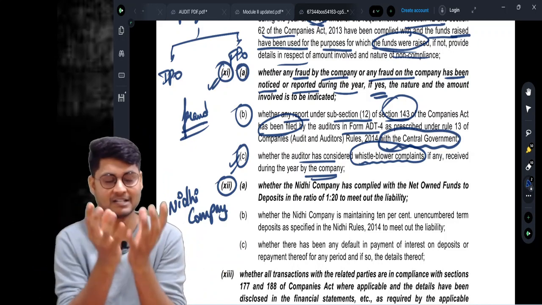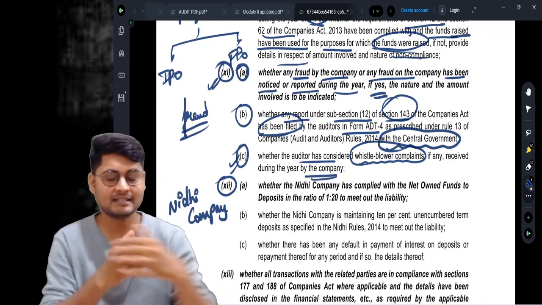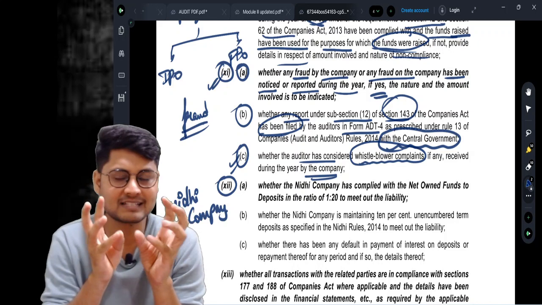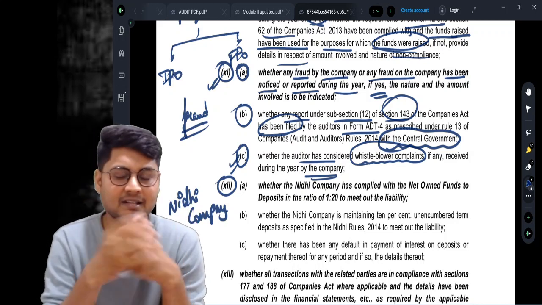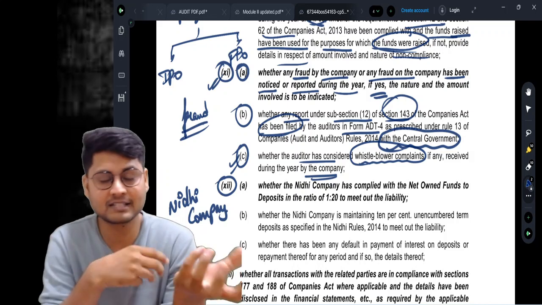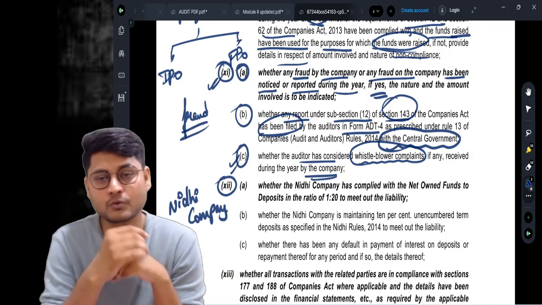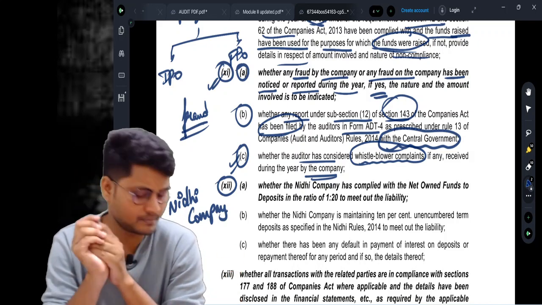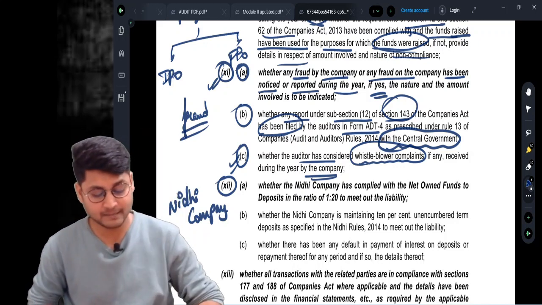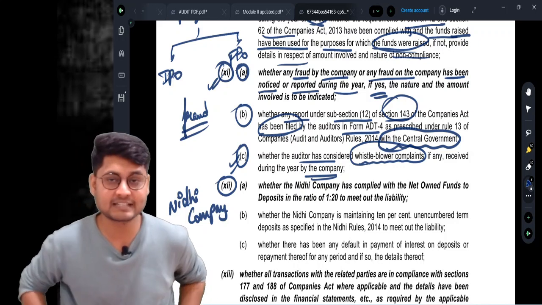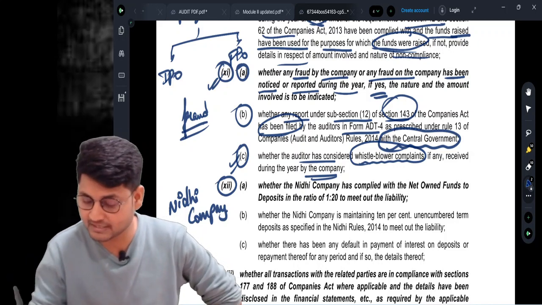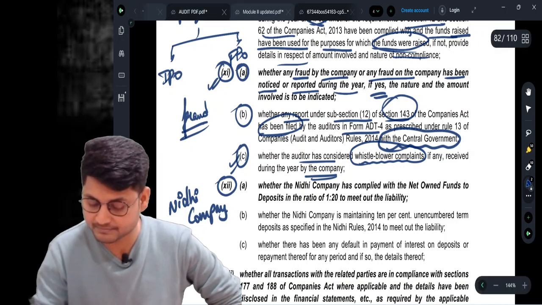It has some money. That money will be given to other members as loan and it charges interest. So it is generally called a Nidhi company. It is a similar type of finance company which receives and accepts funds and gives funds to its own members. So this is a Nidhi company. Let us now look into the reporting requirements of a Nidhi company in CARO 2020. It is specified in clause number 12.